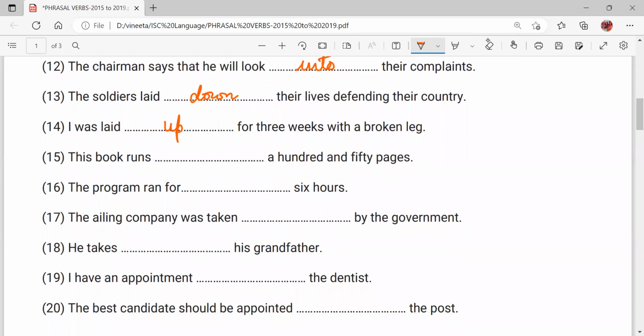This book runs dash 150 pages. This book runs into 150 pages, means there are 150 pages in this book. The program ran for dash 6 hours. The program, sorry, they have given ran for as the answer. The program ran for 6 hours, right?